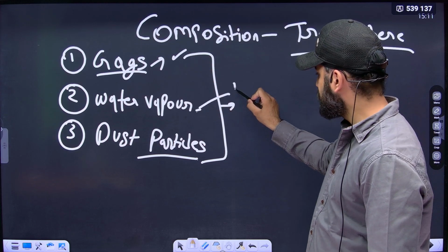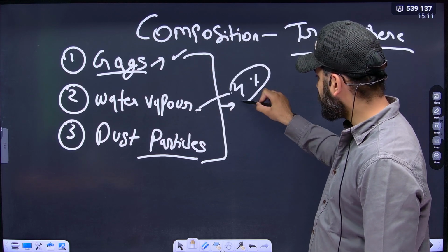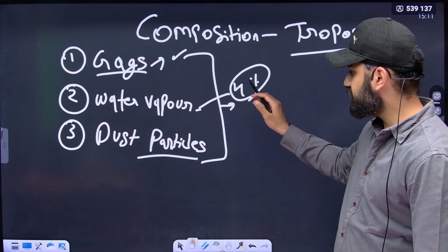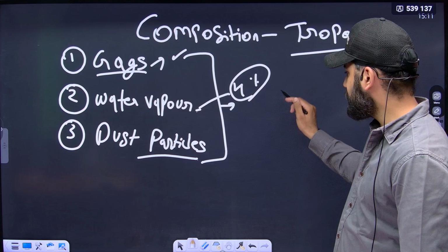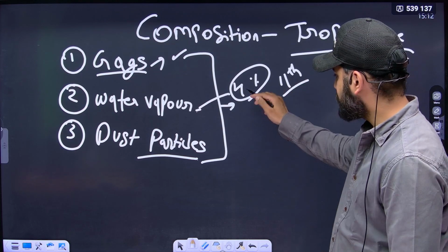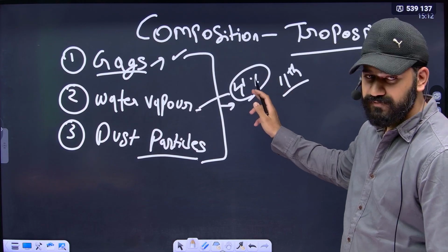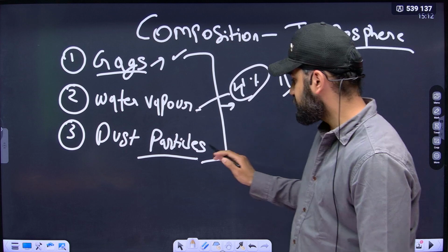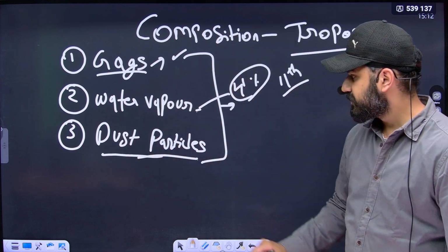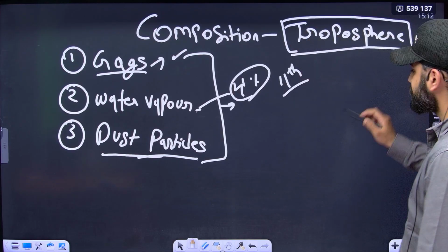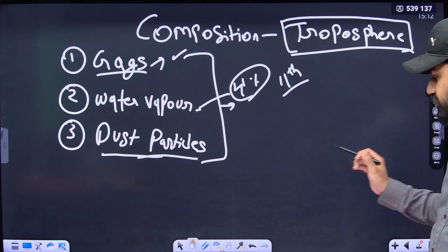For water vapor, the data is 4% on an average. On an average, earth atmosphere contains 4% water vapor according to 11th class NCERT. You don't have to write this, but I am just telling you that there is 4% water vapor present in the earth atmosphere according to NCERT. These are the dust particles. Dust particles are also abundant in troposphere. So this is the composition of troposphere.